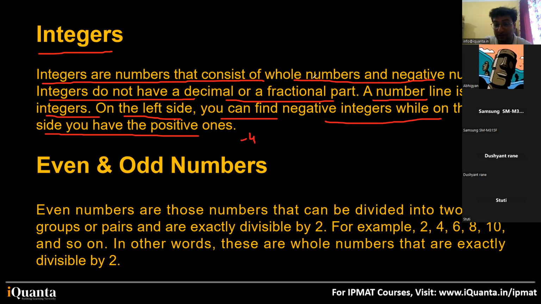So for integers, for example, I say -4. This is an integer. Why? Because it does not have any decimal part. It is not a fraction. Even though it is negative, it's a complete number. It does not have any fractional or decimal part. So this is an integer.